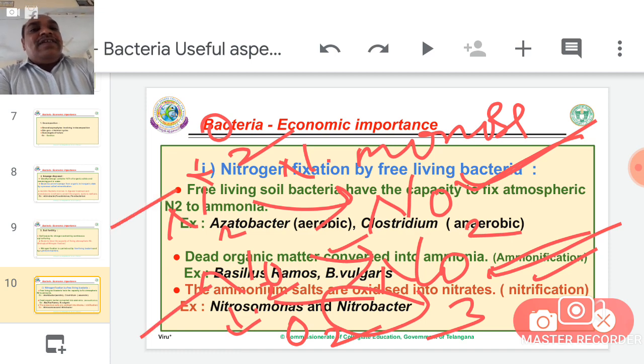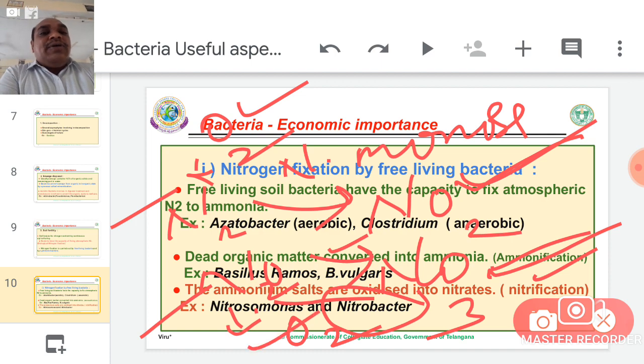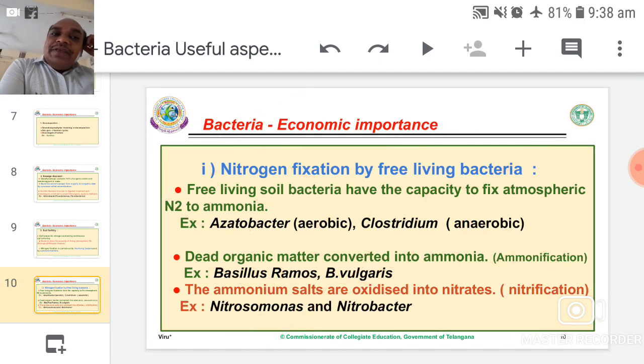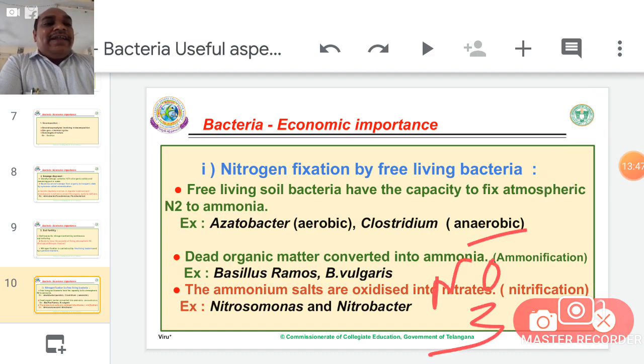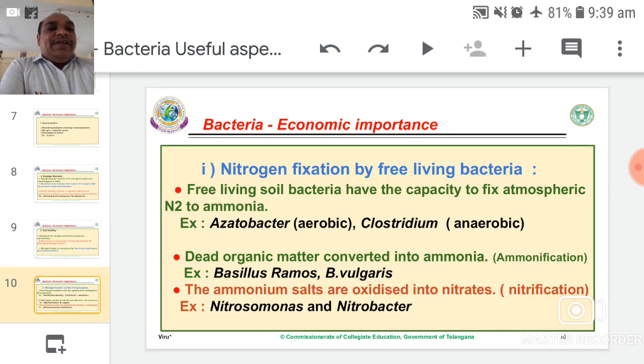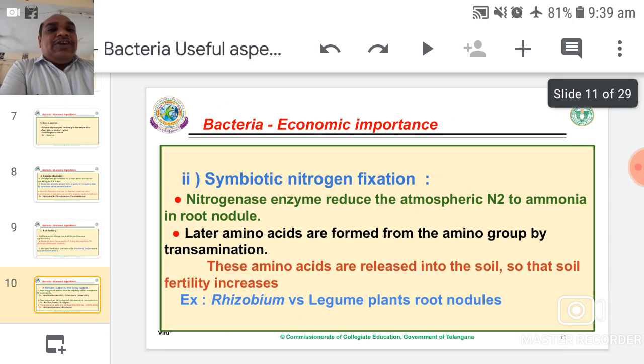These two reactions are oxidation reactions. Why? Because an oxygen molecule is involved in every reaction, so they are called oxidation reactions. These two bacteria finally produce which product? NO3. NO3 means nitrates. This process is called nitrification.